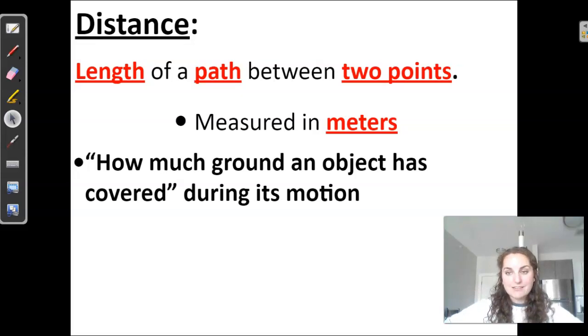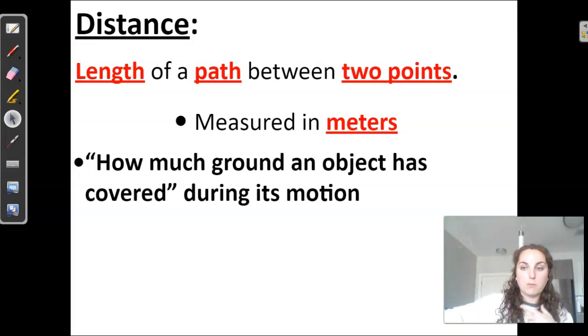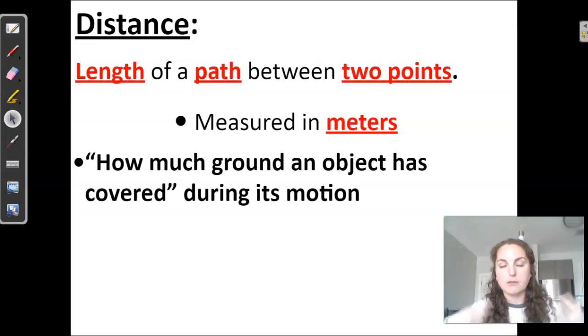As I sit right now, I'm covering no distance whatsoever. But if I was to walk 5 meters towards the left, then the distance that I covered from point A to point B would be 5 meters. If I was to walk 5 meters to the left and then walk back to my seat 5 meters, then my total distance would be 10 meters, that total path taken.